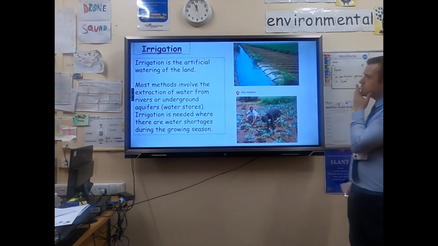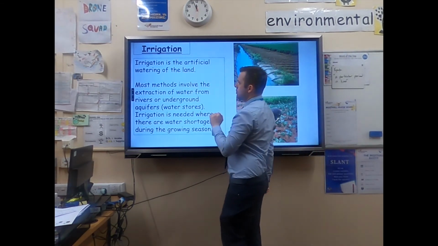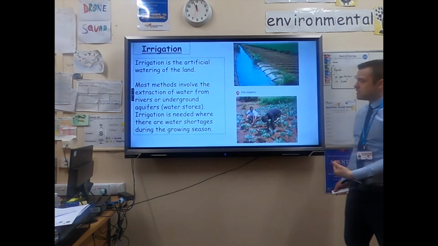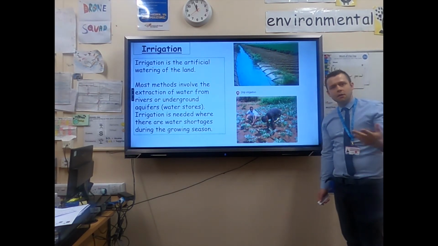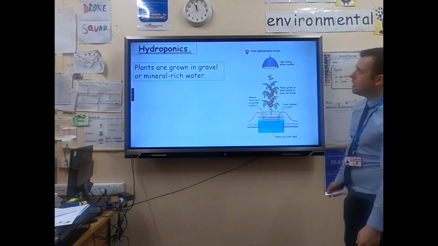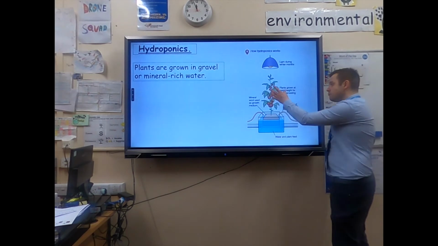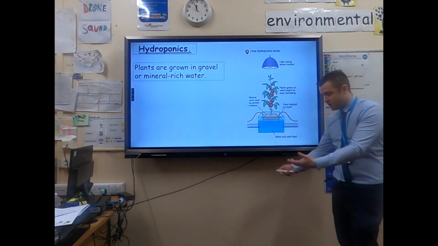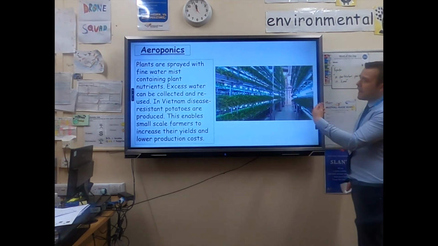How can we increase food supply? So one way of increasing food supply is irrigation, which, as I've said, artificially waters the land. And irrigation means that water can get to where it's needed, such as these drip irrigation systems, and it can improve your crop yields. Another example is hydroponics, where you don't actually need soil. The roots of the plants are actually in mineral-rich water, which I could quite literally grow a tomato plant in this classroom if I wanted to.